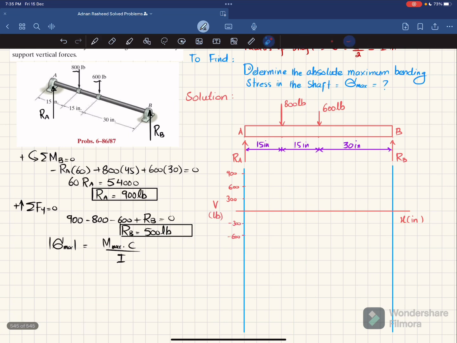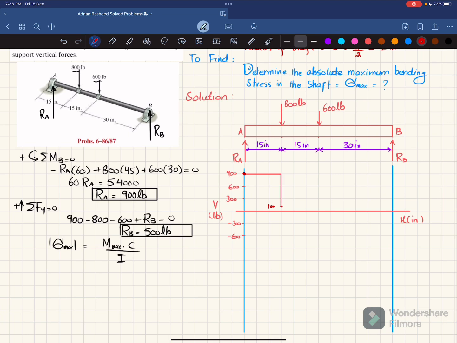Now you can see at point A we have RA which is equal to 900, so your first point will be this one, 900. Now moving from point A till the load of 800, there is no other force, so the shear force will remain the same. At this point we have minus 800, so 900 minus 800 will bring it to 100. So the shear force will change to 100 pound.